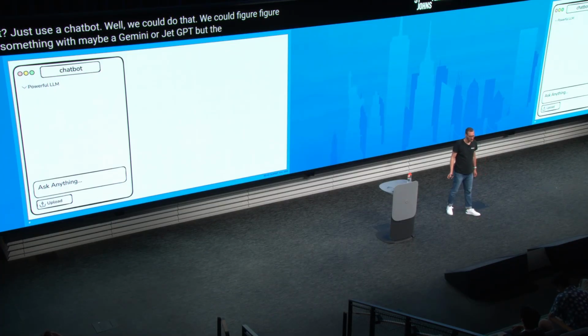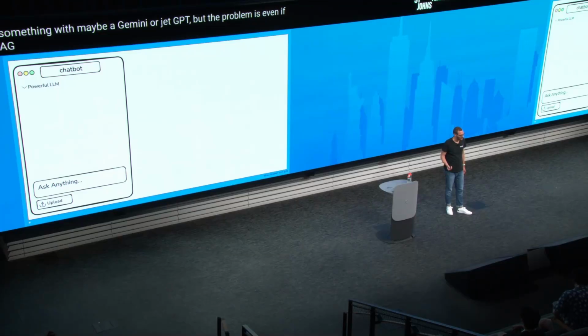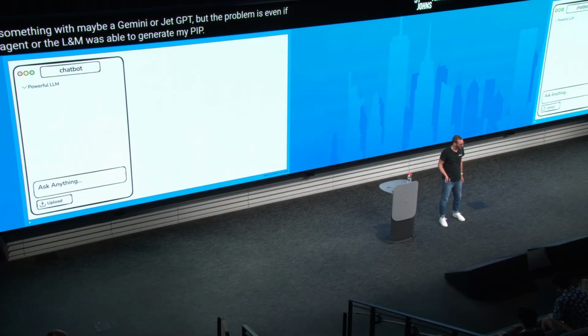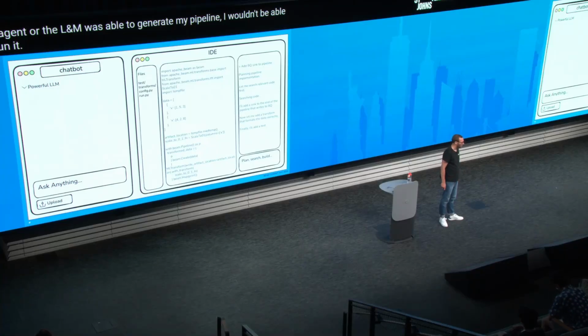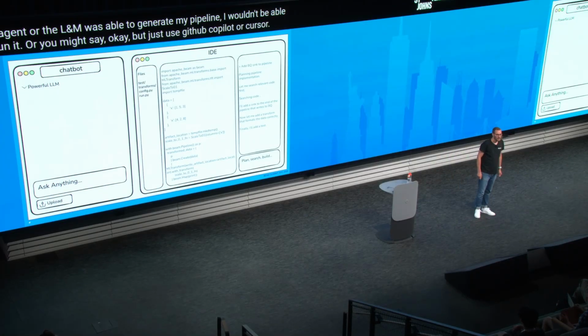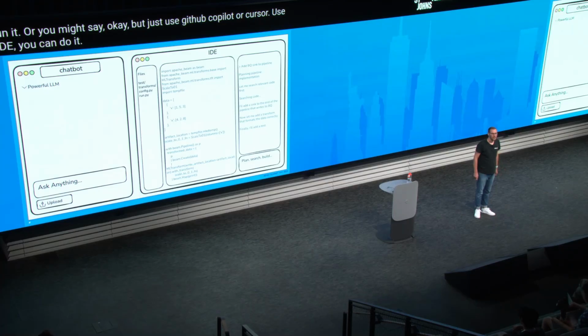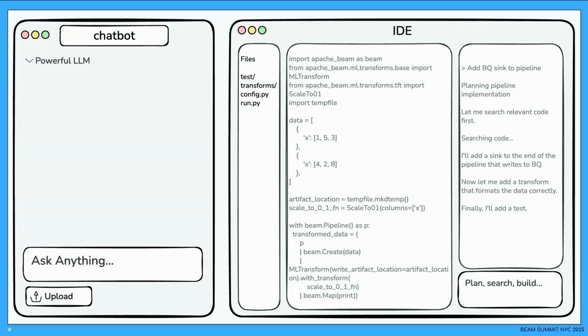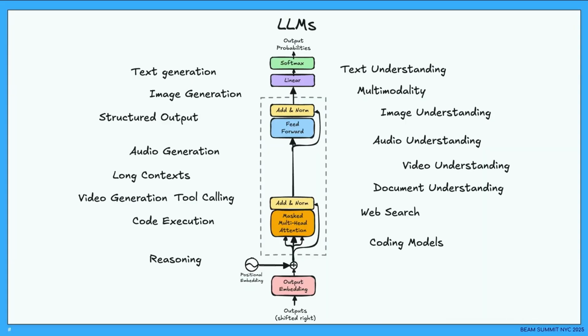But the problem is, even if the agent or the LLM was able to generate my pipeline, I wouldn't be able to run it. Or you might say, okay, but just use GitHub Copilot or Cursor, use an IDE, you can do it, it can maybe even run it and debug it. That might work, but I'm a non-technical person, so I don't want to even touch any code or see it even. So how can we do it?